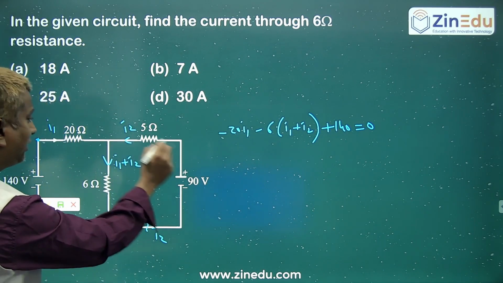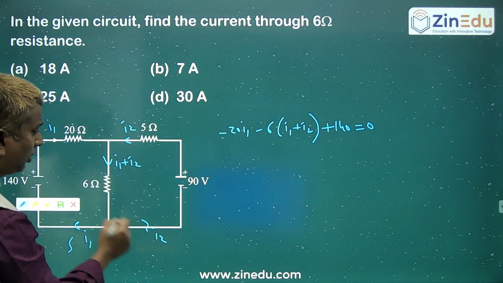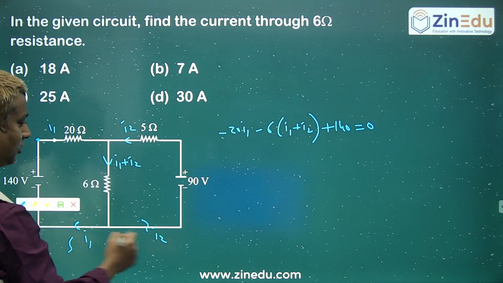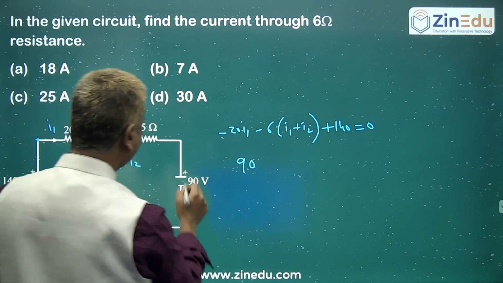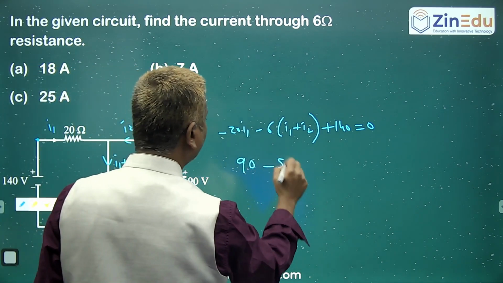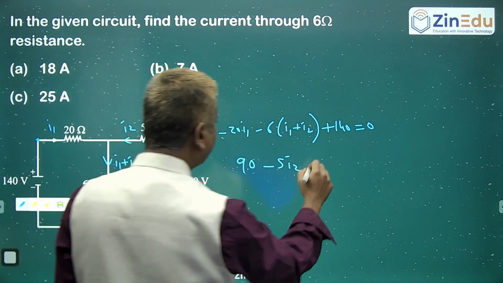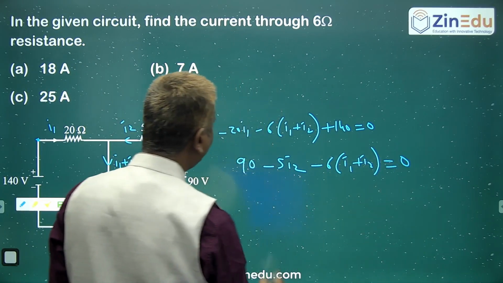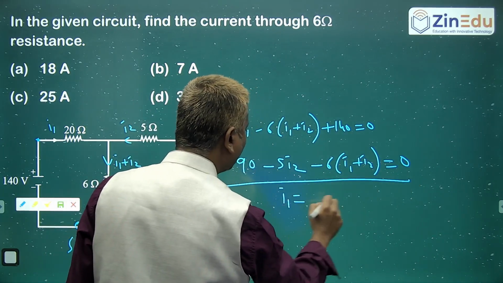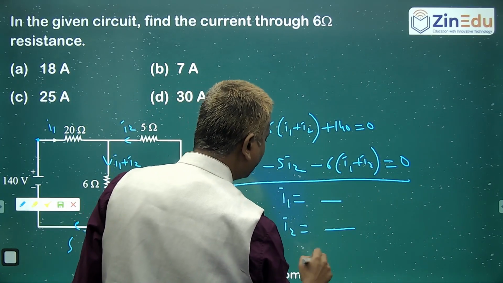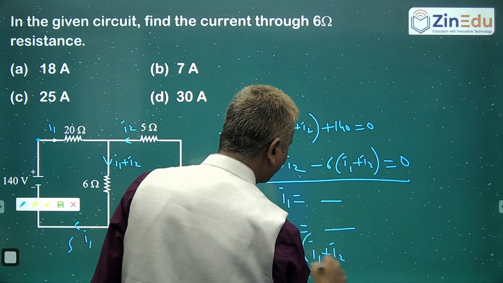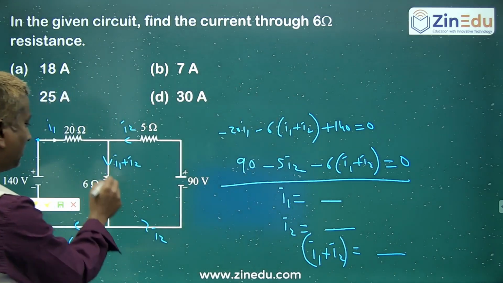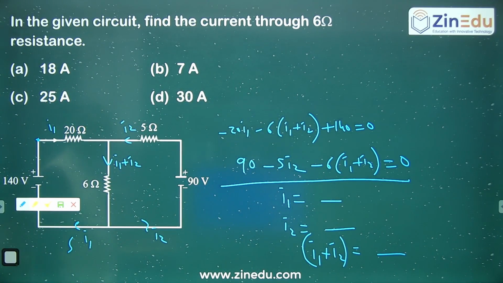Second equation, I am taking this loop. You can either go like this or you can go like this. Going like this, okay. 90 minus 5 I2, 6 times I1 plus I2 equal to 0. So you can solve these two equations. You can get the value for I1, the value for I2. Then your answer is actually I1 plus I2 because they are asking the current in the 6 ohms. This is one way.